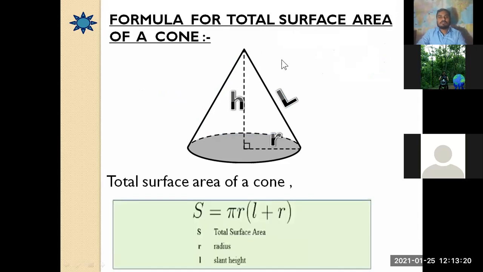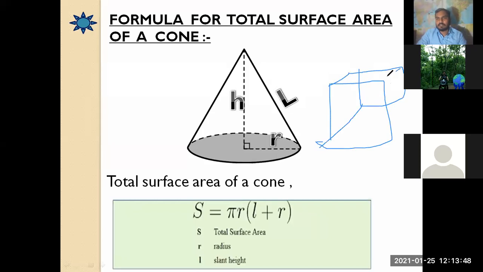There is a formula for the total surface area of the cone. As we have previously discussed the curved surface area, or the lateral surface area, of the cone, now we are going to discuss the total surface area of the cone. Consider a cube.